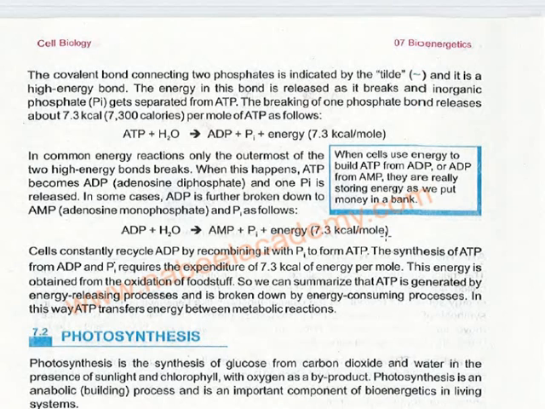If we have 1 mole of ADP or 1 mole of ATP, where 1 mole is a measurement, and the phosphate bond is broken, as a result we get 7.3 kilocalories per mole. So don't get confused, just remember the reaction and the values. They constantly recycle ADP, and recycling means they constantly continue the synthesis of ATP. How? From ADP to ATP, because one phosphate is again added and then it becomes ATP.